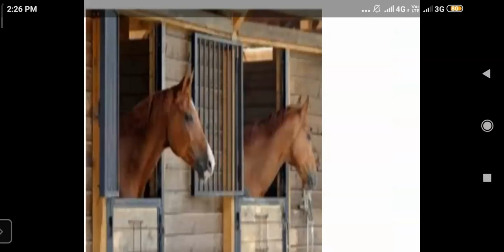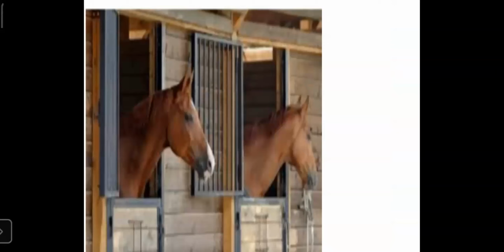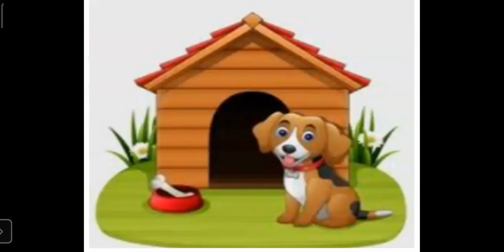The place where horses are kept is called as a stable. The place where dogs are kept is called as a dog house or a kennel.